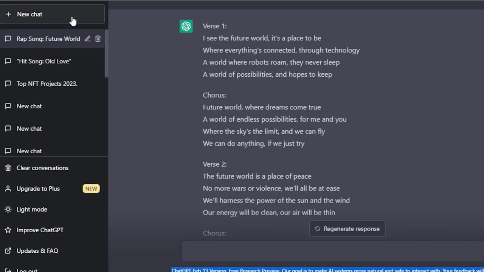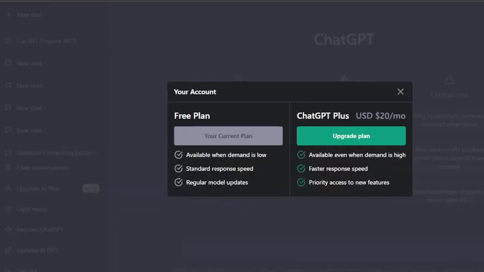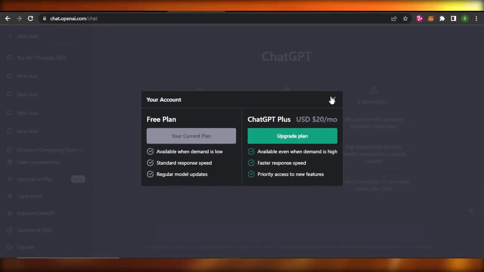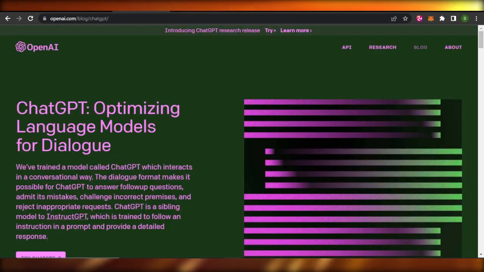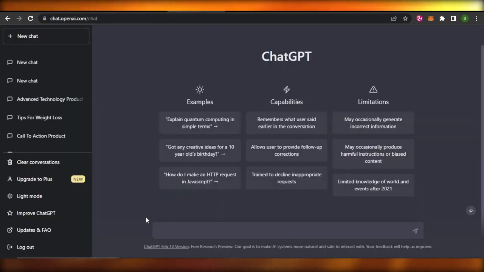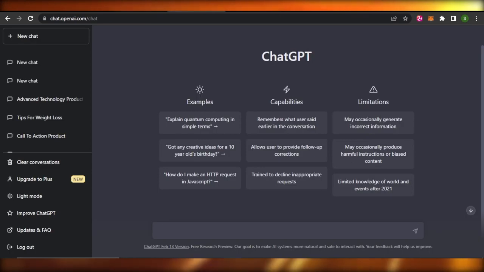This is how you can start a new conversation anytime you want. And I'm using the free version of ChatGPT, and it's giving me all the answers. The difference with the free version is just that it might not be available sometimes, and it can have a standard response speed, but it does not mean that it will not give you the right answers. So there's no limitation to ChatGPT here. When it comes to writing music, you will be able to write lyrics, and you will be able to actually write notes and chords and create music. So go ahead and check out ChatGPT right now and make your new music to get more productive, creative, and save your time.